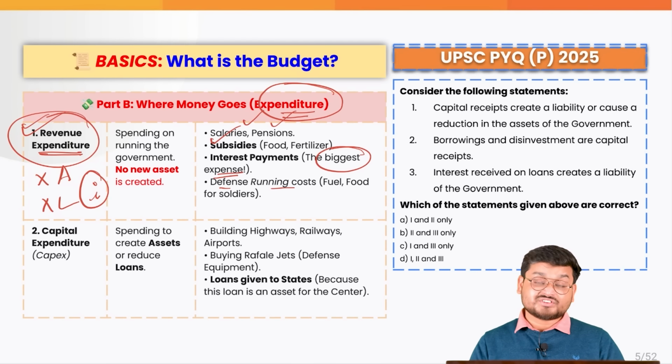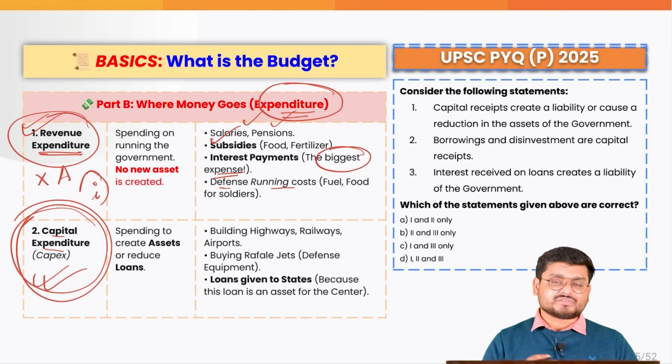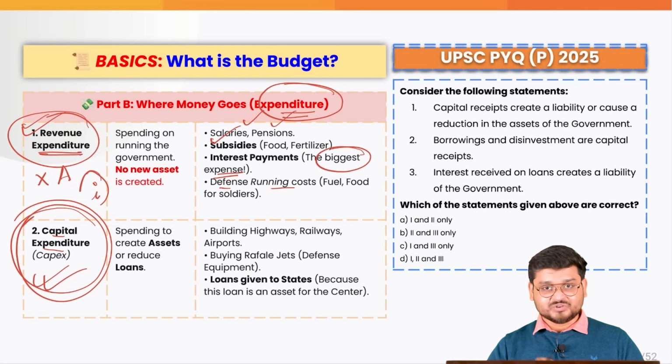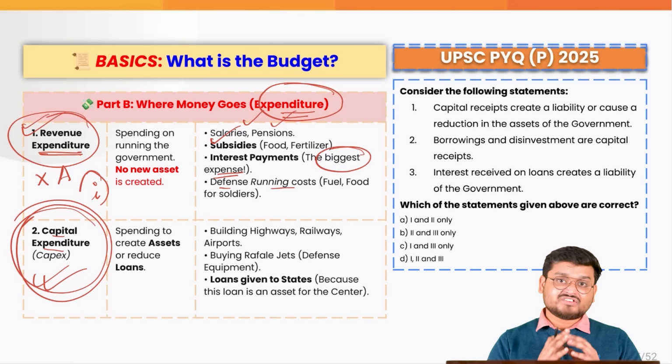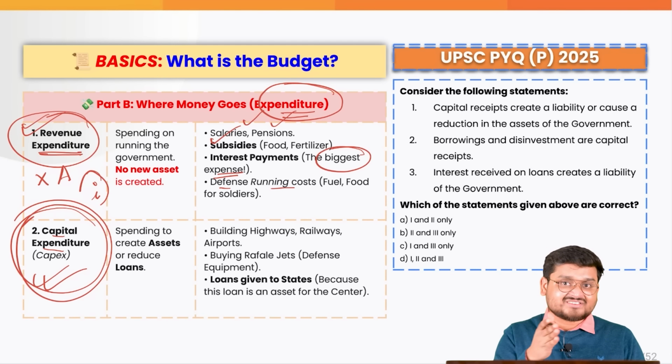Now, guys, this is what the government of India is actually focused on. The most important thing perhaps in the recent decade and also in the decades to come, which we generally term capital expenditure or CAPEX. CAPEX simply means the government is building various new roads, new schools, new airports, new assets, or maybe the government is paying back previous loans, so it is reducing its liabilities.